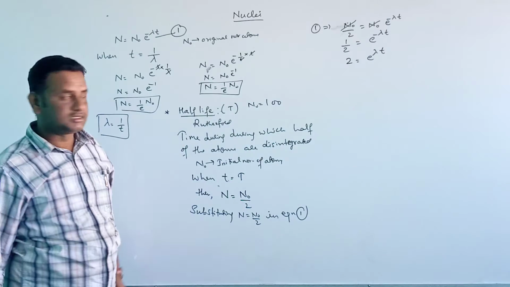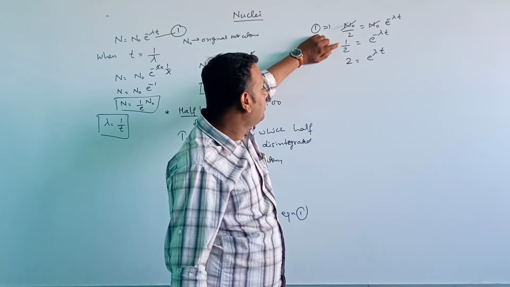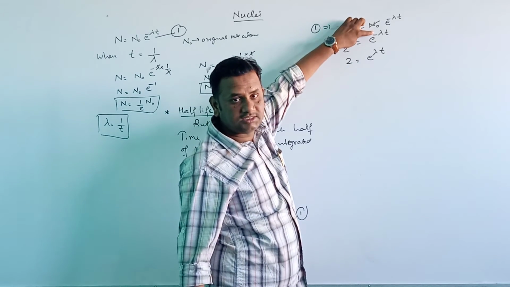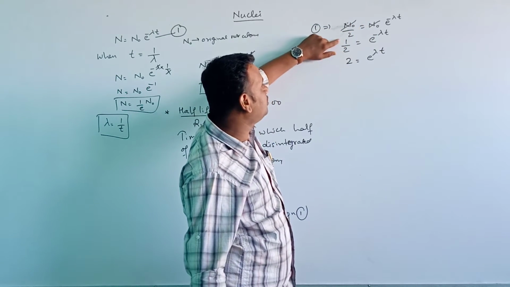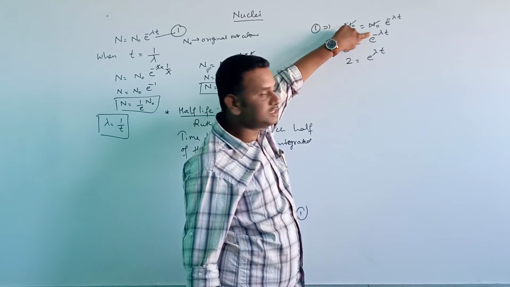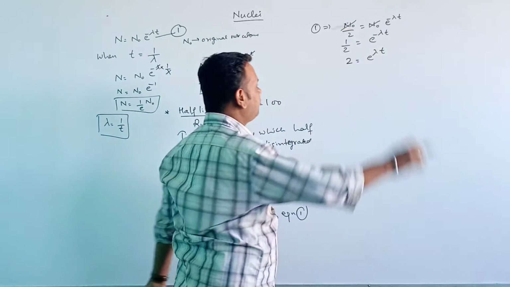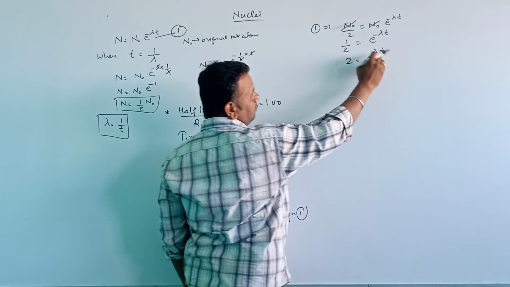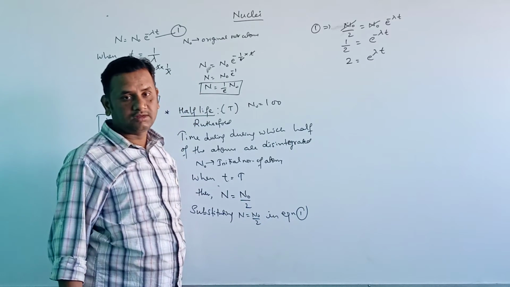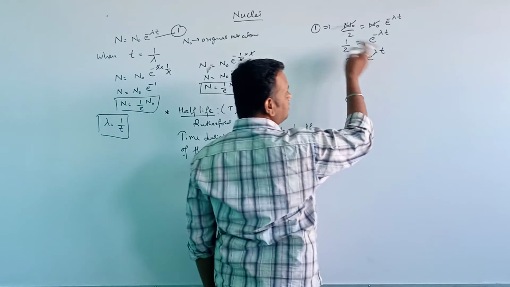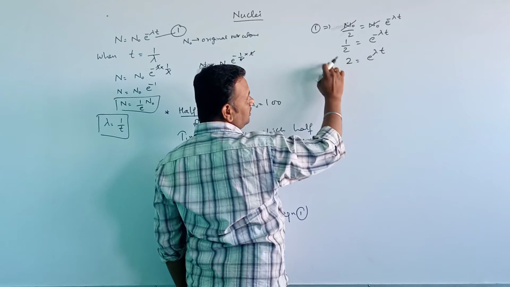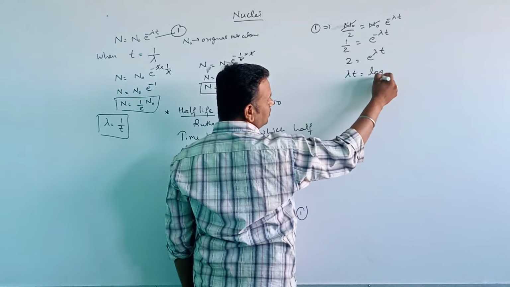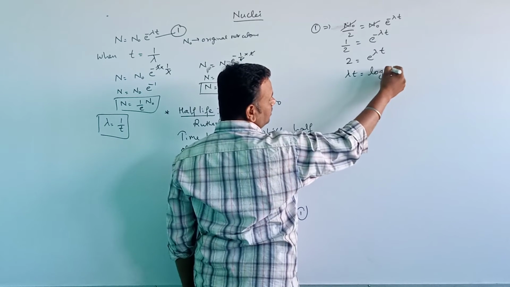Can I write like this? Because here 1 by 2 is there and here it is e to the power of minus lambda t. Now I am taking this 2 to the numerator, so I can remove this negative sign. Therefore it will be 2 equal to e to the power of lambda t. Taking the exponential to this side, it becomes lambda t equal to log e 2.